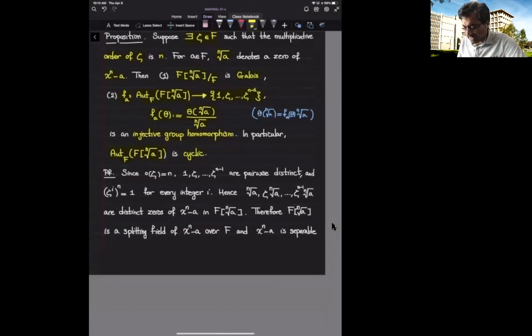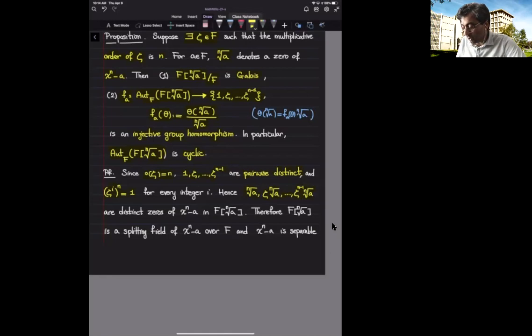Because the order of zeta is n, the elements 1, zeta, zeta squared, and so on till zeta to the power n minus 1, all of these are pairwise distinct. We also notice that every such element raised to power n is going to be 1 because zeta to the power n is 1. So altogether, that implies that when I multiply the nth root of a by these powers of zeta, I get distinct elements, and all of them raised to power n are going to give me a.